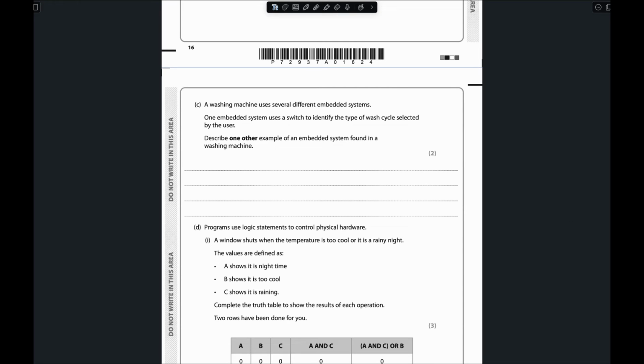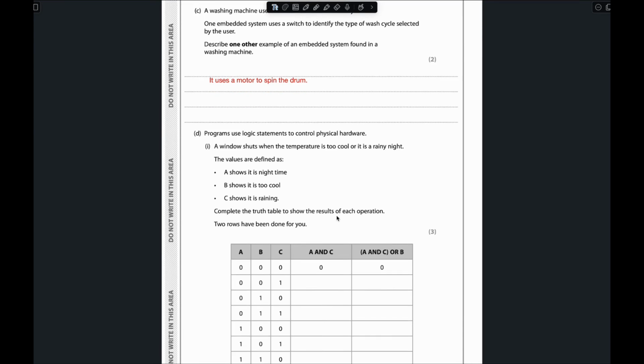So what can be the other embedded system inside the washing machine? Just think from your perspective, from your knowledge. When we start the washing machine, it has a certain level of water, right? So the washing machine has a sensor to identify that the level of the water has reached the desired point. After that it stops, and then it uses a motor to spin the drum, because the drum rotates while it washes the clothes. You can write any of the things I mentioned. I will write one thing: it uses a motor to spin the drum.